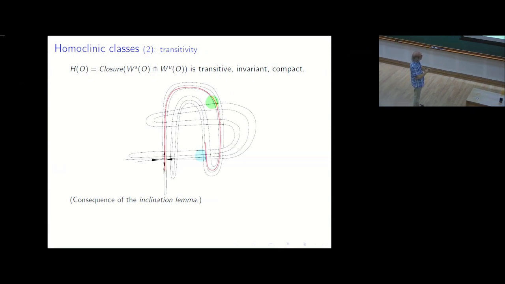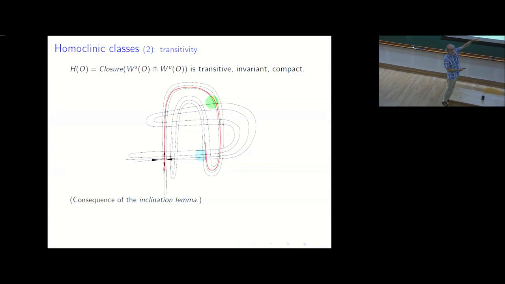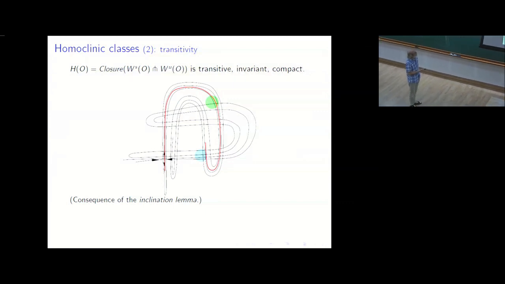And when you iterate again, it will follow a large part of the unstable manifold, as large as you want if you iterate enough, and then since the unstable manifold enters the second open set, it enters this open set. Okay? So you got the transitivity.